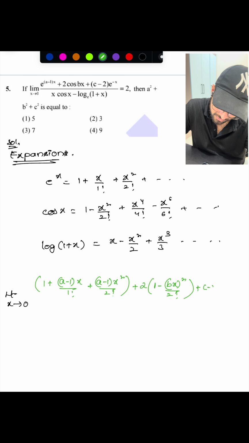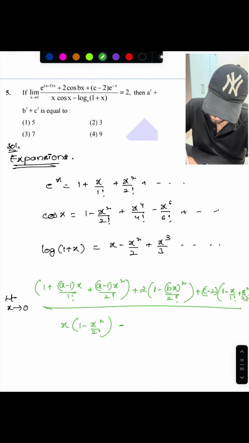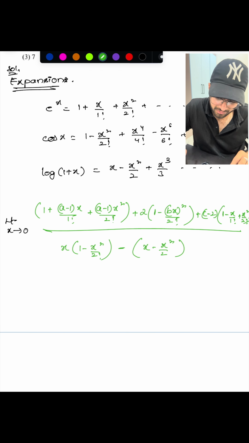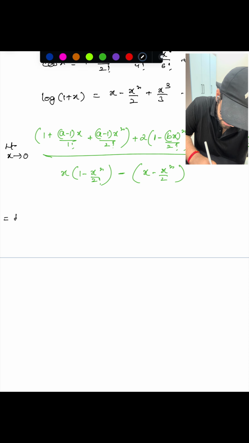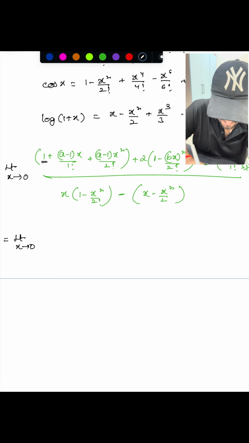Next, c minus 2 into e power minus x expansion. That means 1 minus x by 1 factorial plus x square by 2 factorial and so on, right? Whole by x cos x, that means 1 minus x square by 2 factorial, minus log of 1 plus x, that means x minus x square by 2. So that's it. Up to there we can write. Now observe this limit. So limit x tending to 0. So write the constant term first of all.